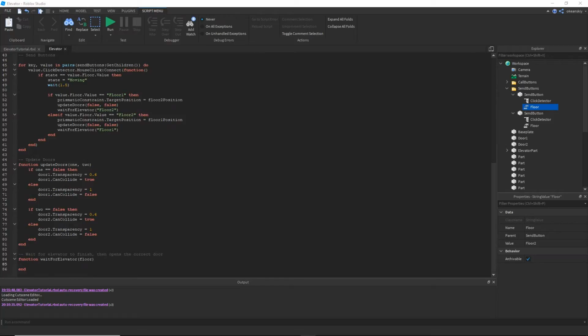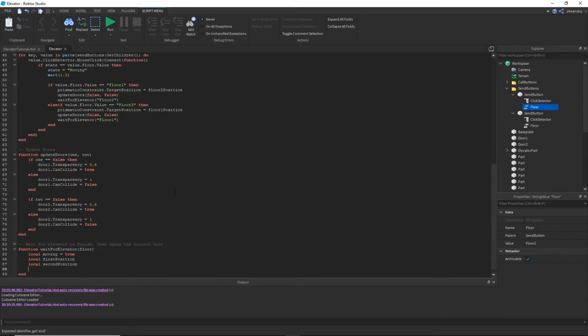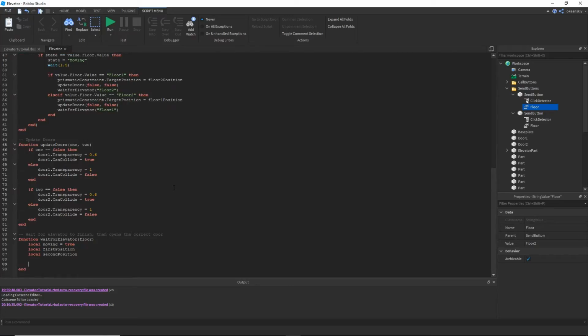Alright, now time to actually write this function. It's really simple. We just need to write a couple of variables right off the bat. Local moving equals true. This is kind of a boolean that we'll use later. Local first position and local second position. Now we're gonna go back and forth between the first position and the second position, and see if there's a difference between the two.